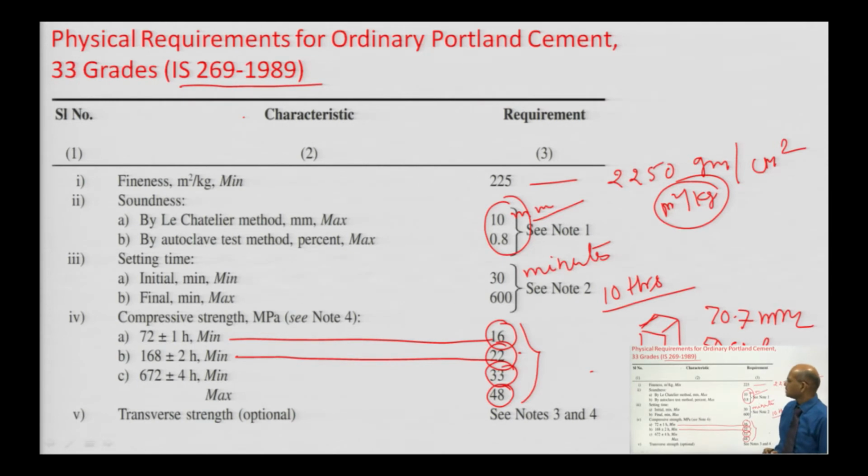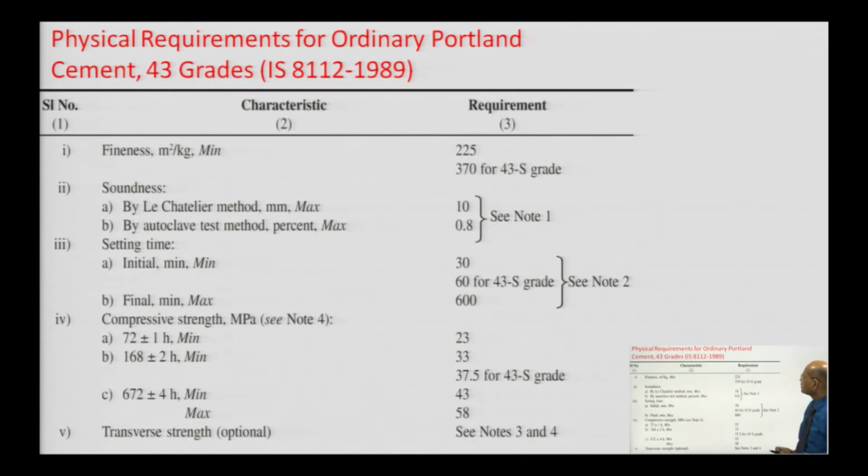You just download the code and check all these things, the physical and chemical requirements. Now you go for the physical requirements for ordinary Portland cement 43 grade.